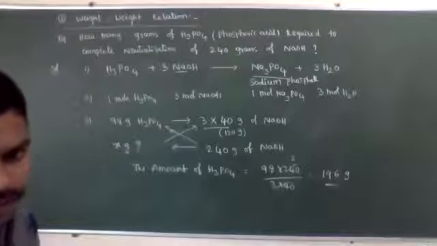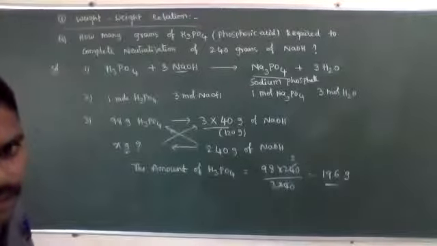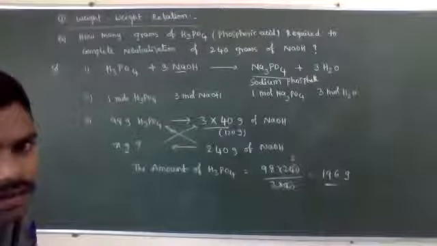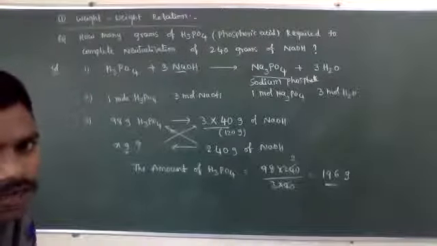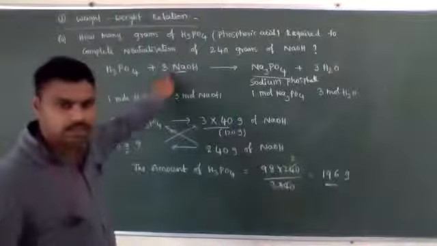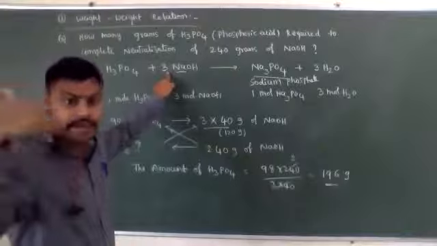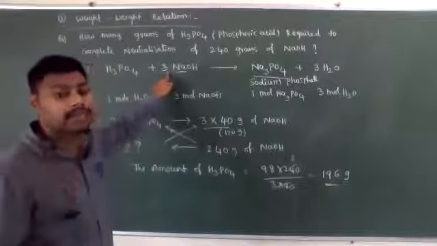So for this kind of question, the main important role is the balanced equation. Afjal, now you understood how I wrote it, why I wrote 3 moles of NaOH? They won't give the balanced equation. We need to balance that equation.